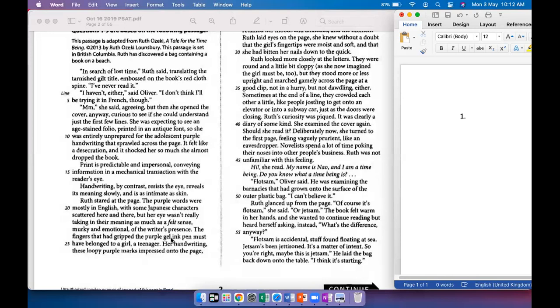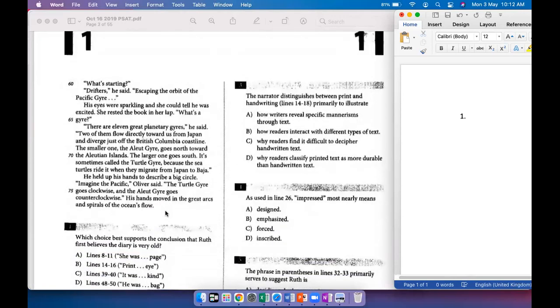I think it's starting. So he said that, so flotsam is accidental, right? It's just stuff that, for some reason, has ended up in the sea. But this could be jetsam. This, as in the bag in which the book is found, this could be jetsam. There could be an intentionality to the writers deciding to put it there, right? So he thinks that this could be intentional, the fact that the bag with the book was placed there.